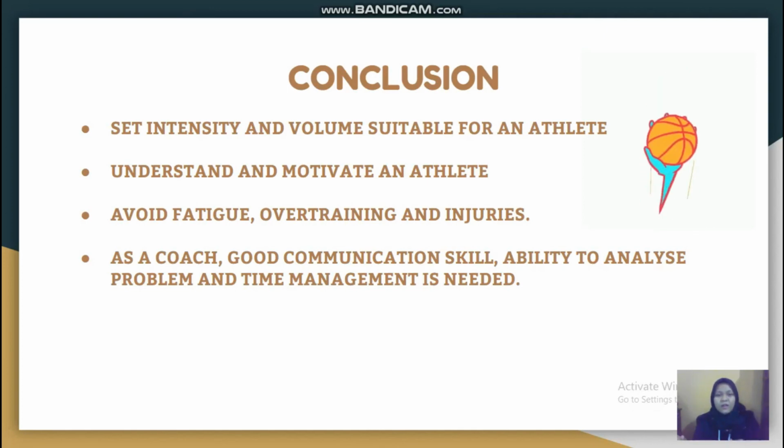And then lastly, I think as a coach, we need to have good communication skills with the athlete for transferring the information, the objective of this training program every single day, and then the ability to analyze the problem, and then we need to solve every problem. And then time management is also needed. As a coach, we need to be clever and intelligent. If plan A is not working, we need to have plan B, C, D. For we need to do the best for our athlete.